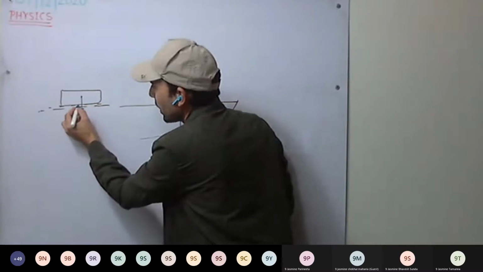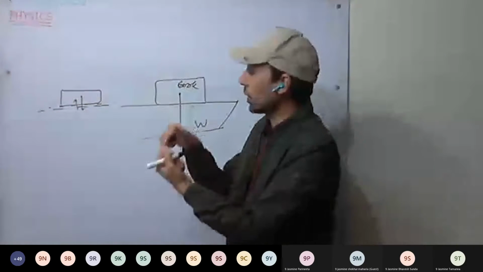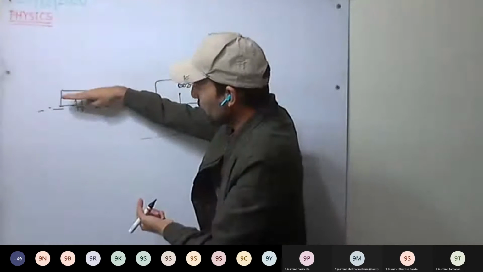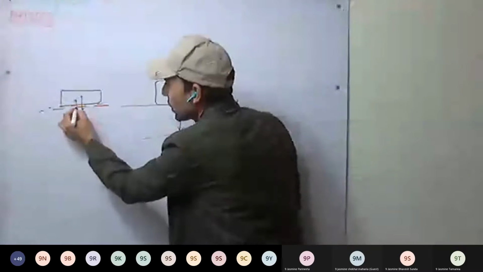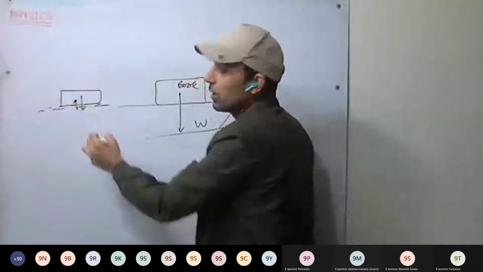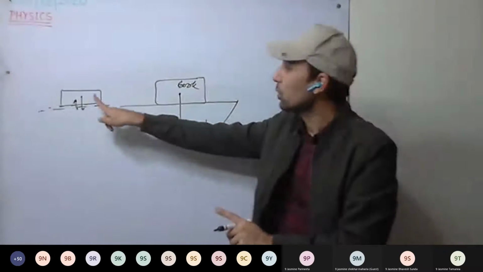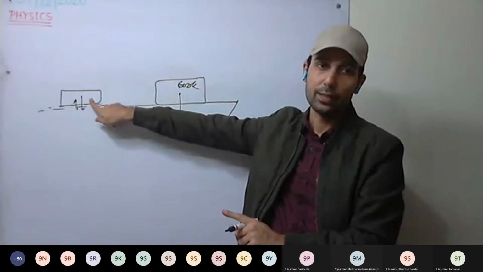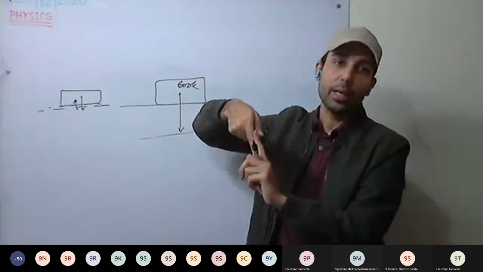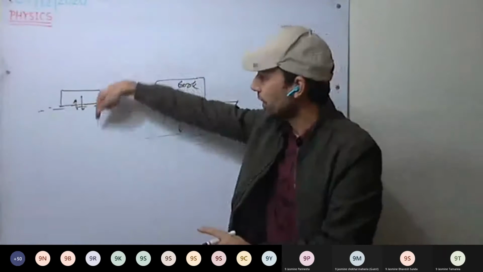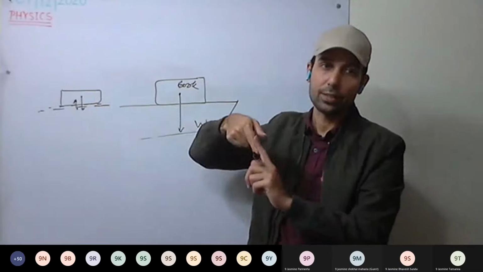But as it touches the sand, some reaction force also starts to build. It will keep on penetrating into the sand till this reaction force becomes equal to the weight of the brick. When both are equal, the brick will stop. Its motion stops because both forces are balanced now.